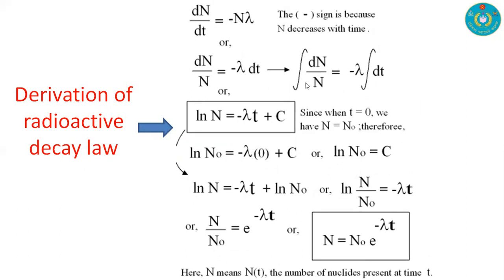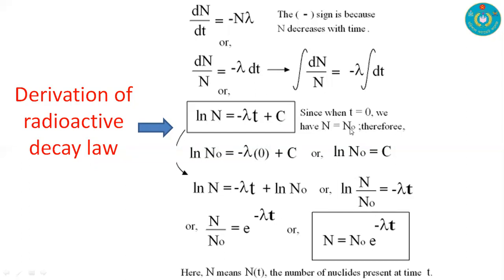And if we introduce the integration sign on both sides, we know the integral of 1 by N dN is ln N, and the integral of dt is t. And since this is an indefinite integral, we introduce a new constant, c.